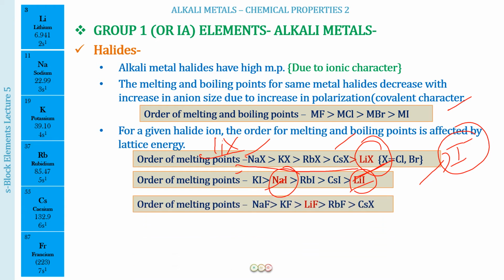Okay. And then we have the order for the melting points again for the fluorides now. When it is going to be the fluorides, you will be seeing that sodium fluoride, potassium fluoride, lithium fluoride, it was not at the end now in case of the fluorides. It has come in between the rest of the four. All right, so then it will be rubidium fluoride and then it will be cesium fluoride. Why now? Because the fluoride ion is very small. Okay, so because of the small size of the fluoride ion, the lithium does not have that much of a polarizing effect on the fluoride ion, so its melting and boiling points have come in between.